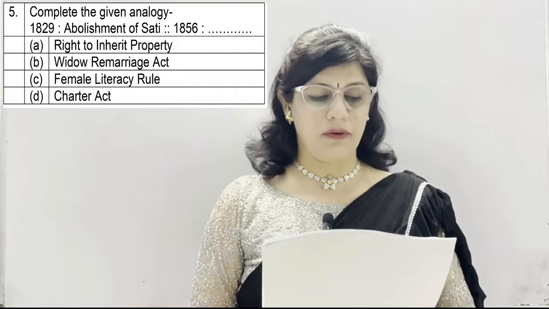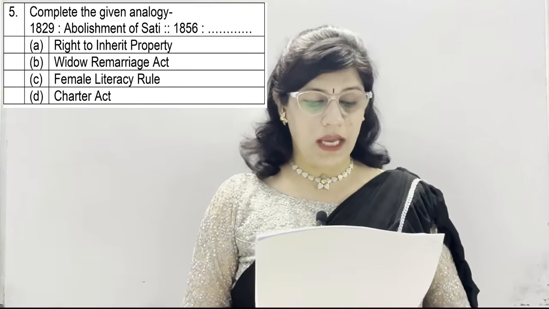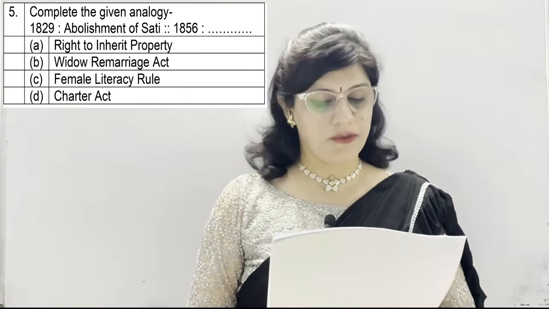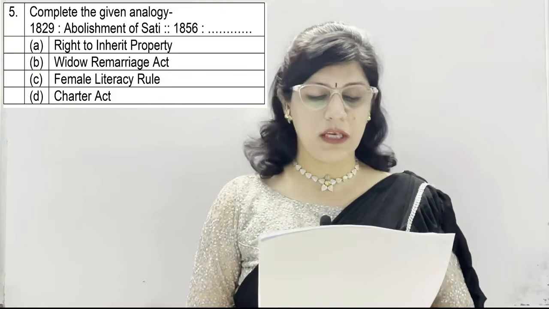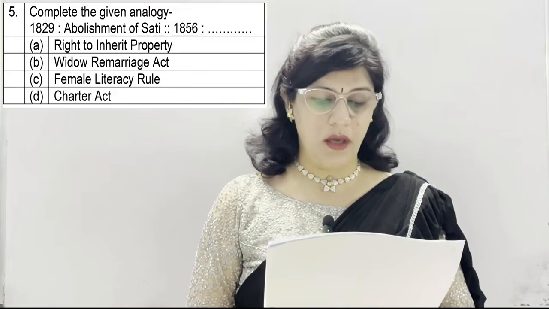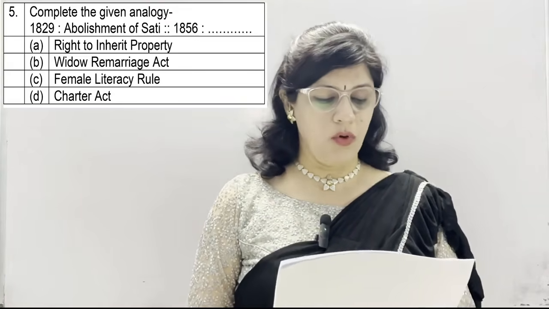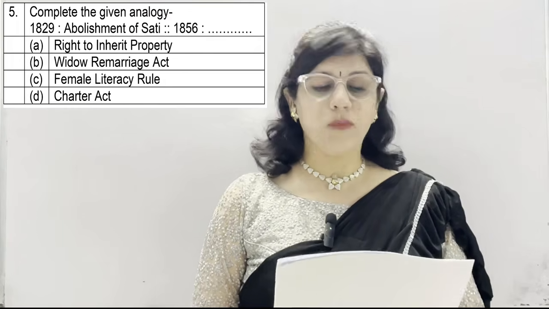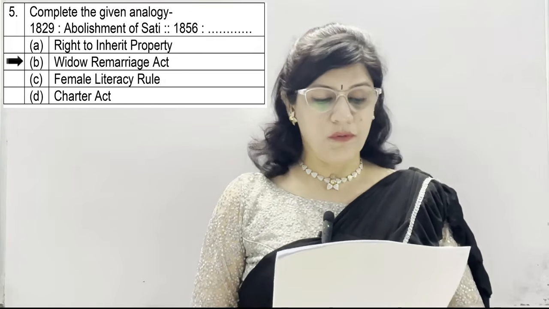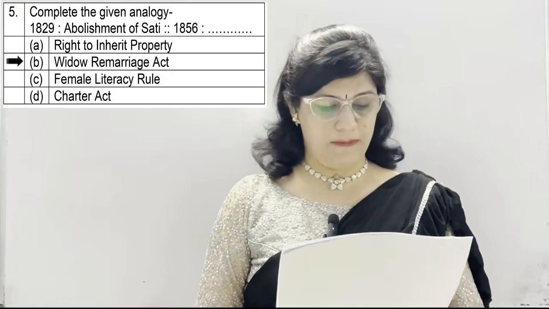Question number 5. Complete the following analogy. 1829 is to abolishment of sati. Then 1856 is to. Options are A, right to inherit property, B, Widow Remarriage Act, C, Female Literacy Rule and D, Charter Act. Option B is correct, which is Widow Remarriage Act, which was passed in 1856.